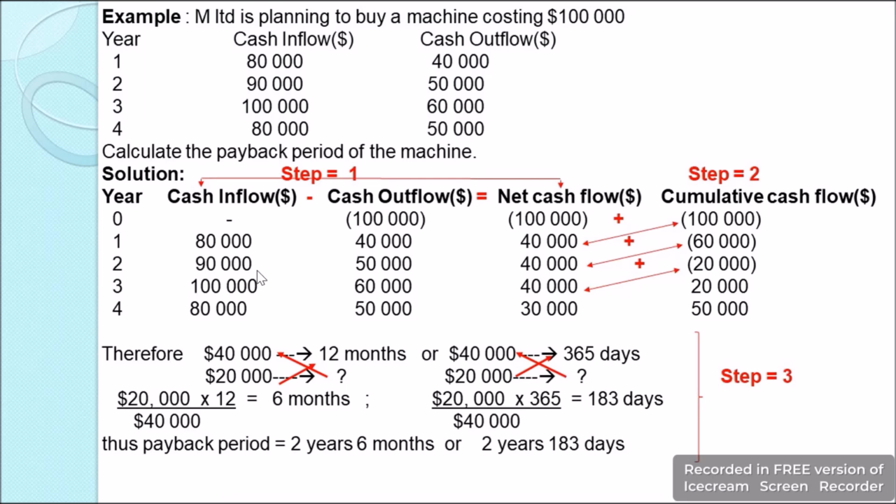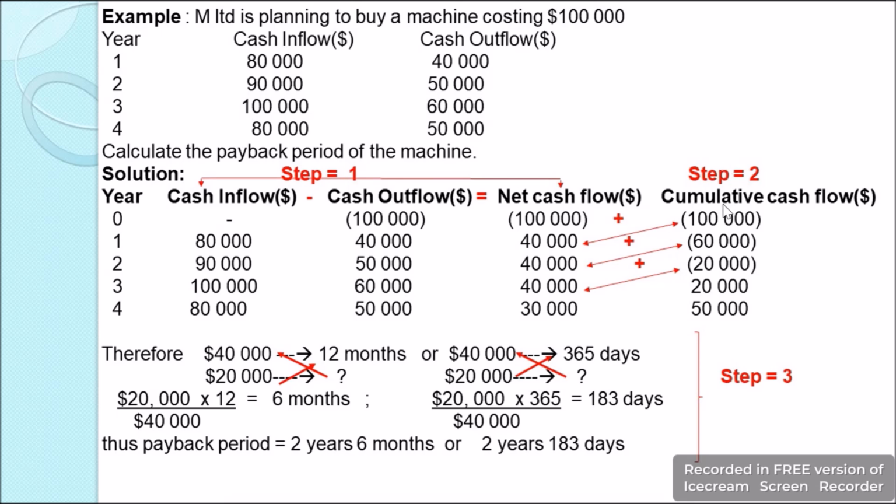Then in year 2 we have the inflows of $90,000 and the outflows of $50,000, so we get the net cash flow as $40,000. Then in year 3 we have the inflows of $100,000 and the outflows of $60,000. We'll get the net cash flow as $40,000. And in year 4 we have the inflows of $80,000 and the outflow which we will subtract will be $50,000, and hence we get the net cash flow as $30,000.